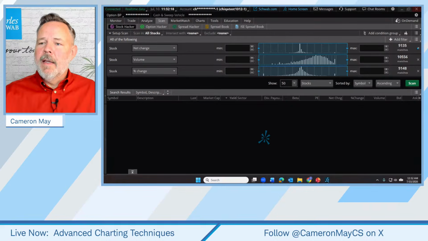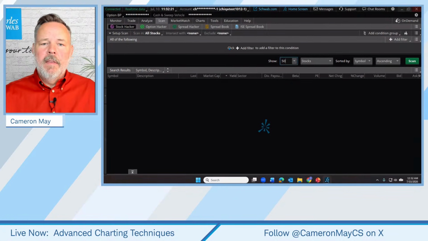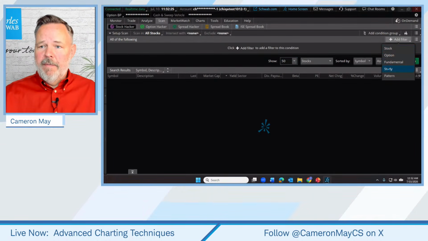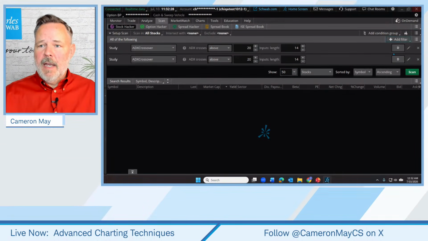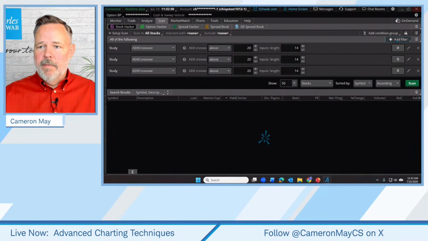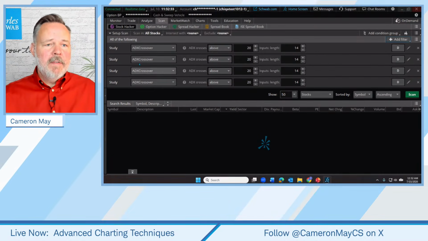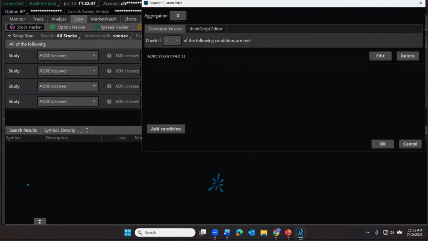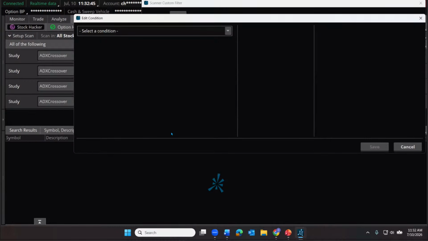But I'm going to come over here to the right, and I'm just going to delete those default stock filters. And instead, we're going to be using 4 study or technical filters. So let's go ahead and choose all 4 of them. Each one of these are going to be custom. So let's start right up here at the top. Let's go down and create a custom filter. Get rid of the ADX crossover default. And the first thing that we're going to look for is to make sure that the 20 simple moving average is uptrending.